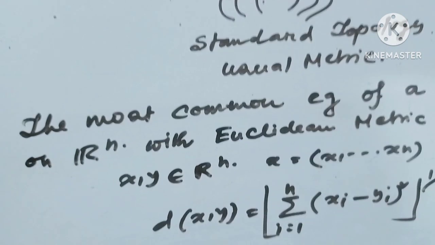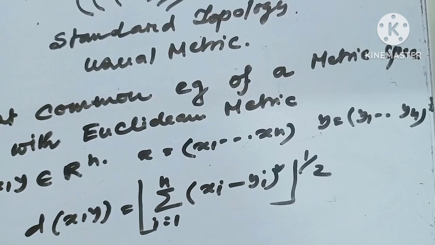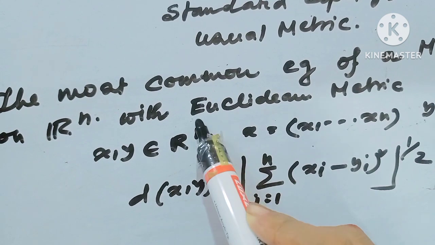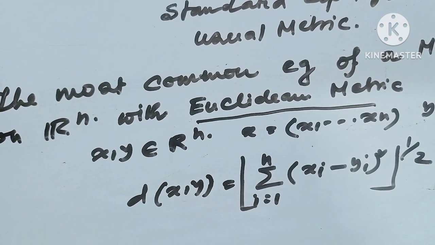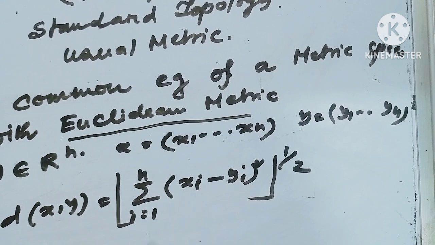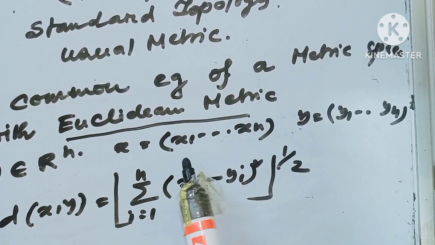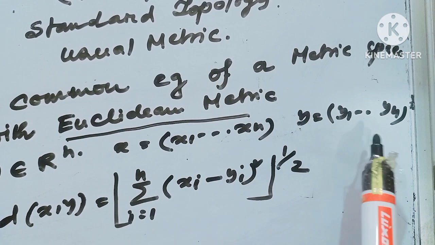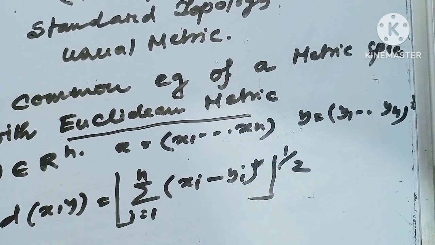The most common example of a metric space is R^n with the Euclidean metric. Let x, y belong to R^n, such that x equals (x1, ..., xn) and y equals (y1, ..., yn).